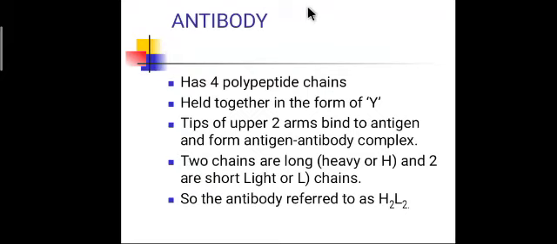Antibodies have 4 polypeptide chains held together in a Y shape. Two arms bind to each other, and 2 arms help to bind the antigens; that is called the antigen-specific site. After binding, the association between antigen and antibody is called the antigen-antibody complex. 2 chains are long, heavy chains, and 2 chains are short, light in molecular weight, the light chains. So an antibody is referred to as H2L2, meaning 2 heavy chains and 2 light chains.